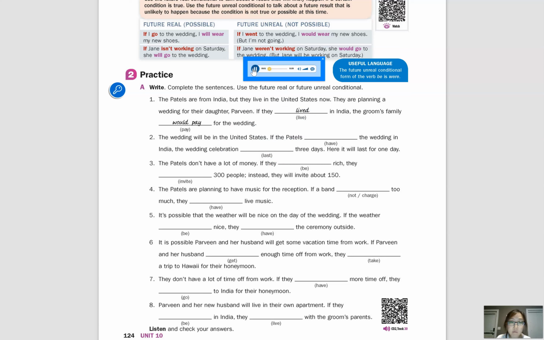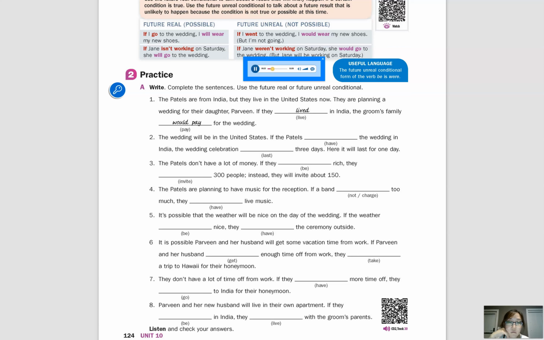Page 124. Exercise 2A. 1. The Patels are from India, but they live in the United States now. They are planning a wedding for their daughter, Parveen. If they lived in India, the groom's family would pay for the wedding. 2.